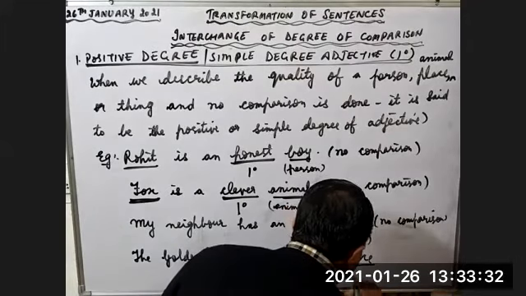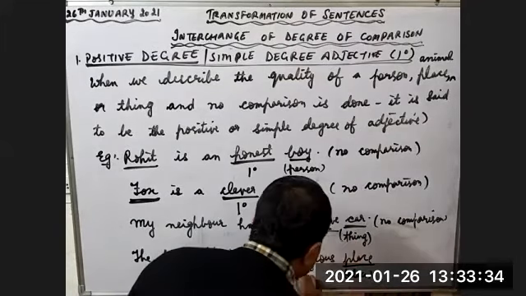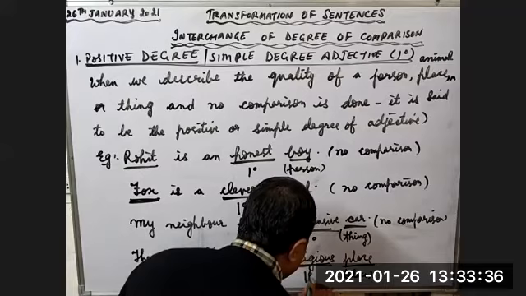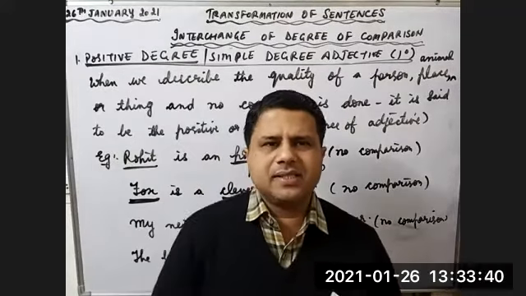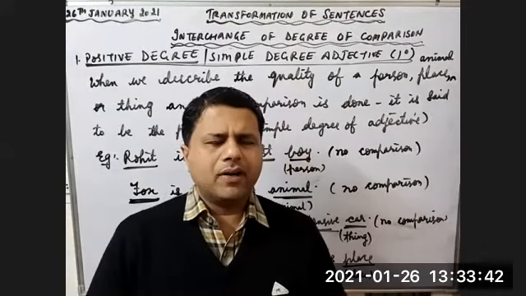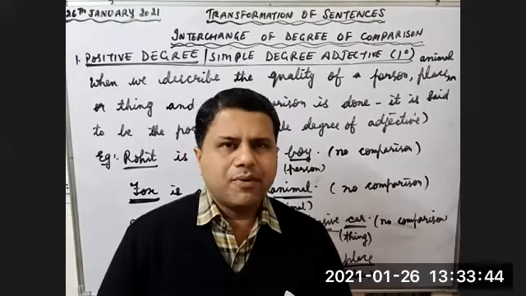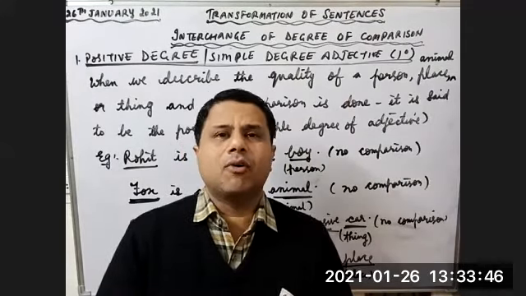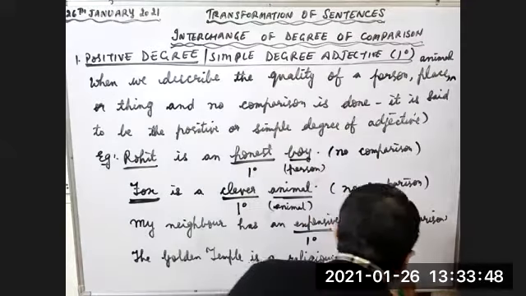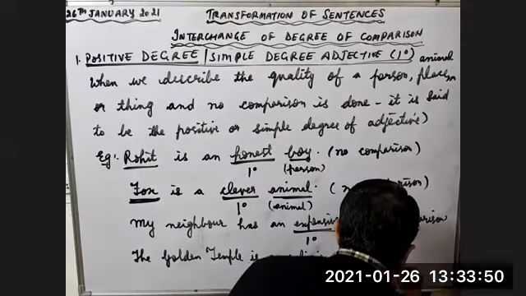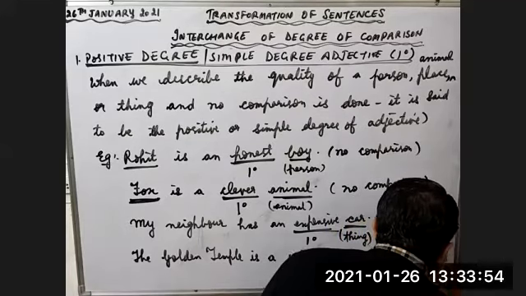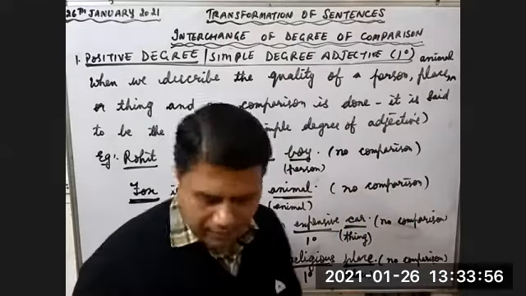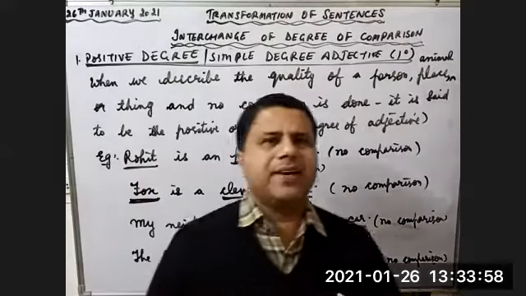Now, here we are describing the place. This religious is the quality of this place. This is first degree. There are so many other religious places in the country, but I am not talking about those places. I am talking about only one place, that is the Golden Temple. So here also there is no comparison. I hope these 4 examples are clear to everyone.